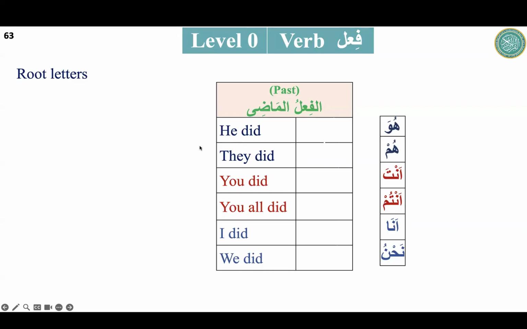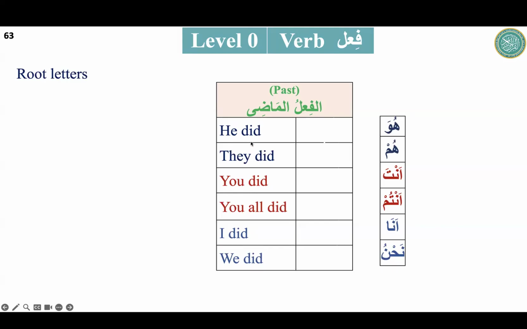But before going to that, because we know the target language, the order will remain the same: he, they, you, you all, I, we. And we are taking the example of did. Fi'l also means action. Al-fi'lul madi. Today our topic is the past, al-fi'lul madi. And we are very clear, there is no question in this.